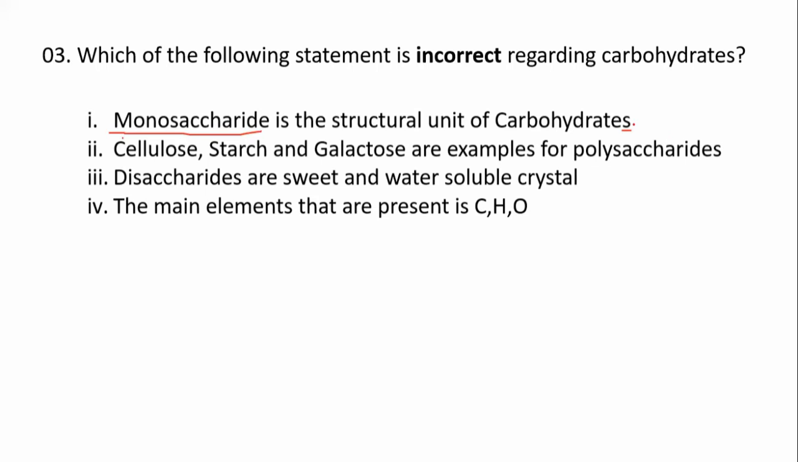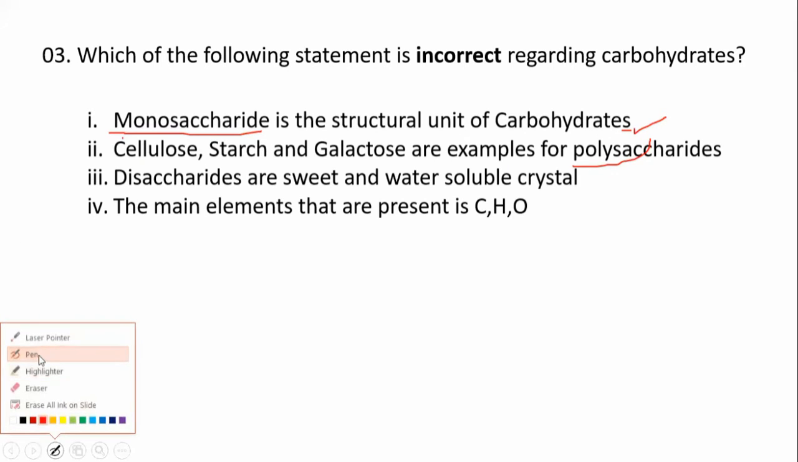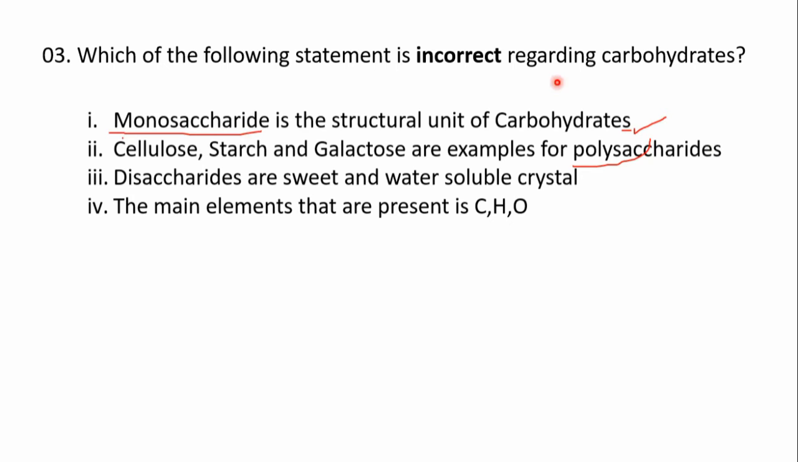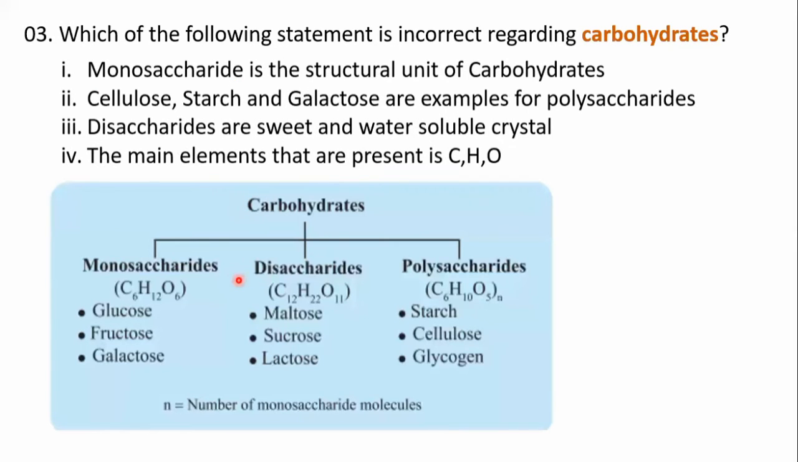This is correct. Then the second one. They say cellulose, starch, and galactose are examples of polysaccharides. We know that we can divide the carbohydrate into mainly three groups. What are the groups? The first is the monosaccharides, then disaccharides, then polysaccharides. These are the three divisions of carbohydrate.